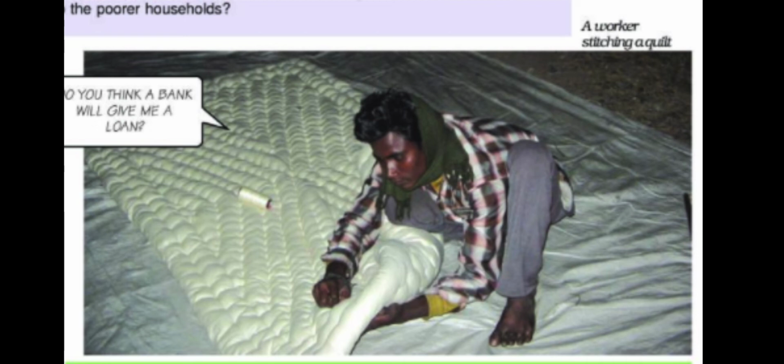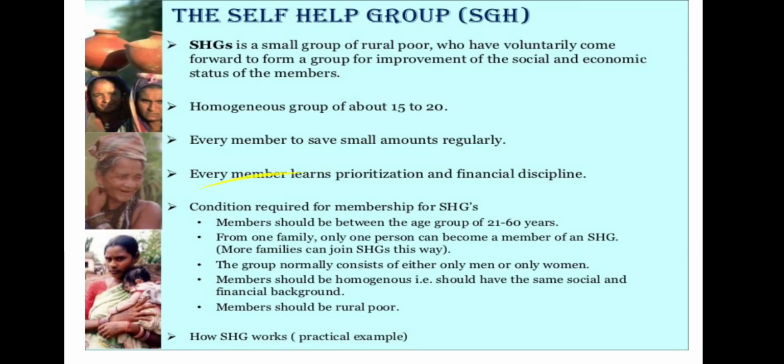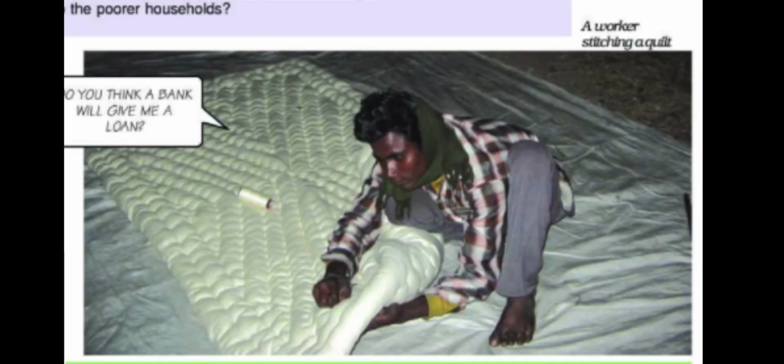Even when they are present, getting a loan from a bank is much more difficult than taking a loan from informal sources. As we saw for Mega Bank in the previous video, bank loans require proper documents and collateral. So the absence of collateral is one of the major reasons which prevents the poor from getting bank loans.